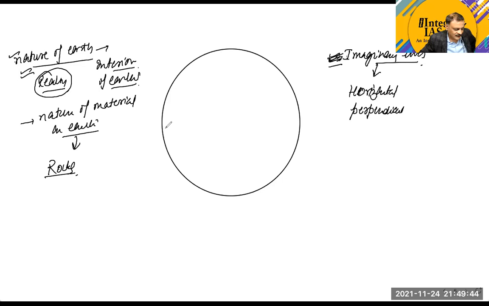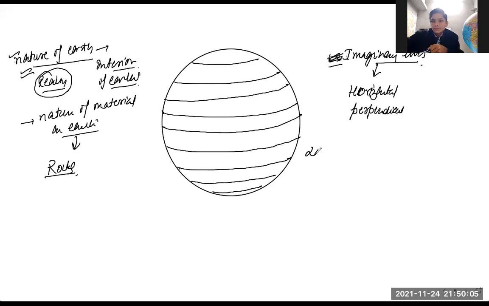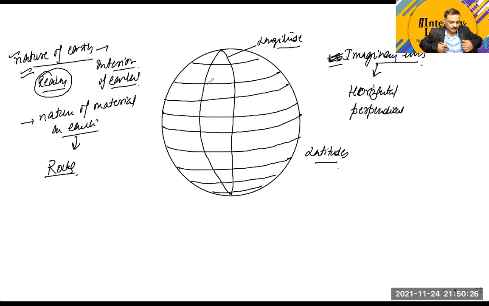And if we take these lines horizontally, they are called latitude. And if we take these lines perpendicular, then they are called longitude. I hope it is clear to you? Is it clear to all?